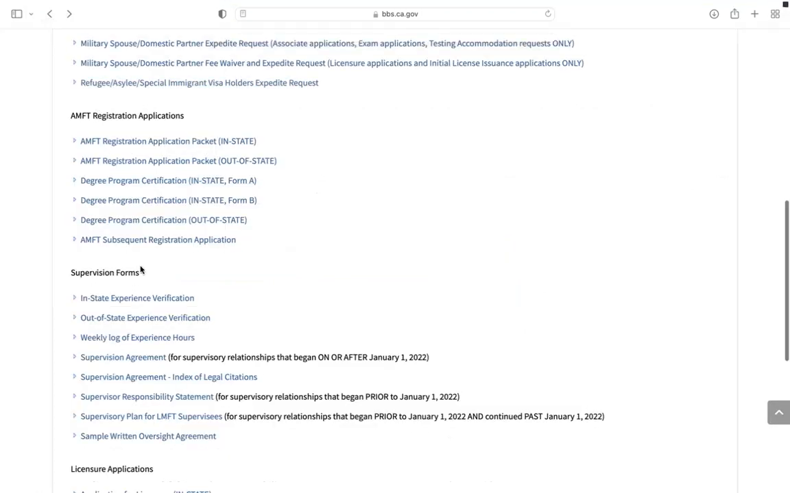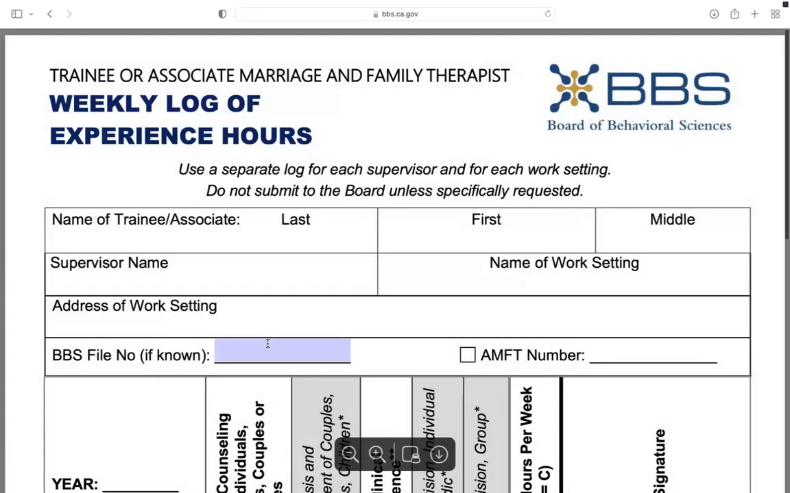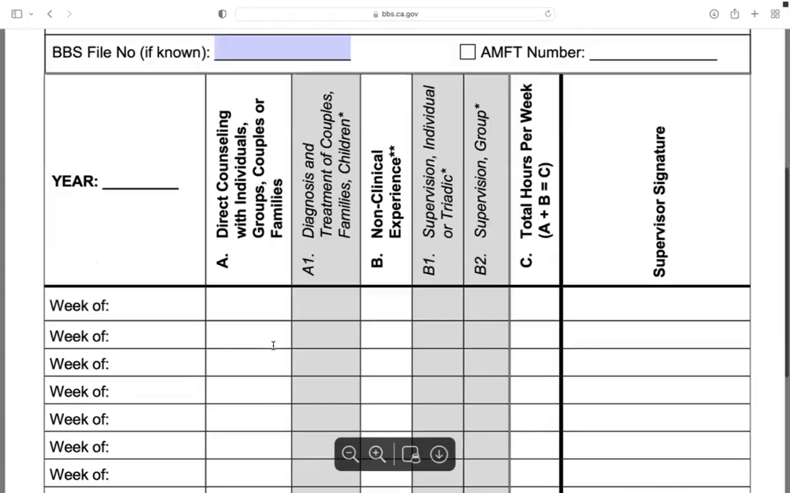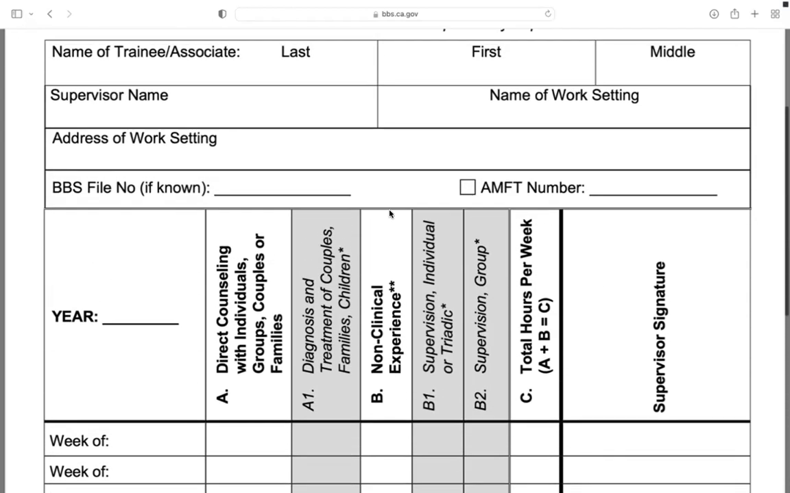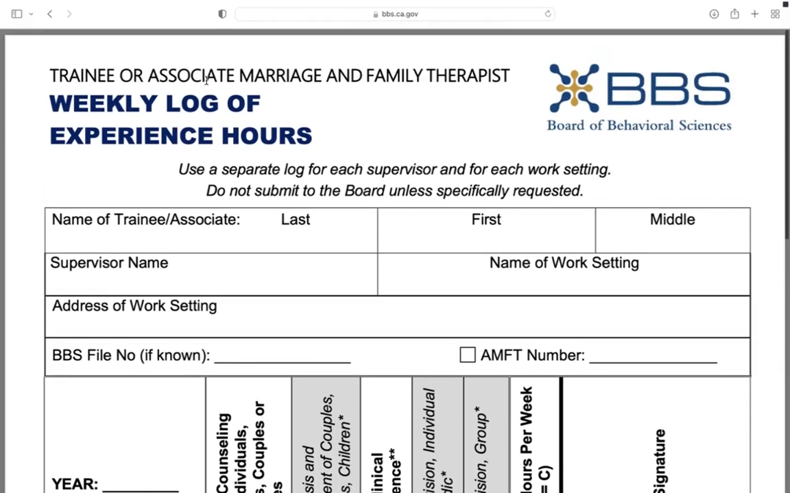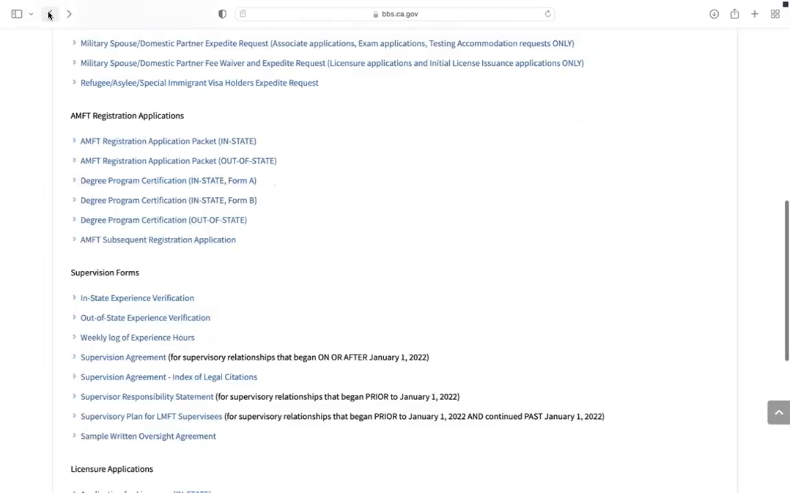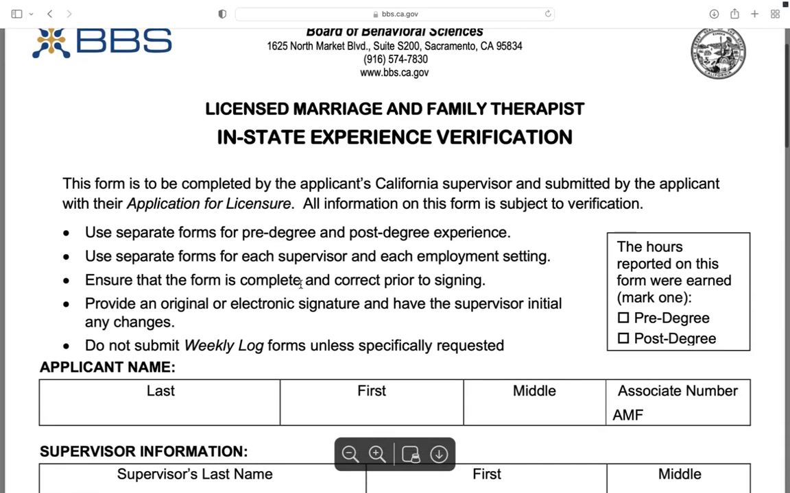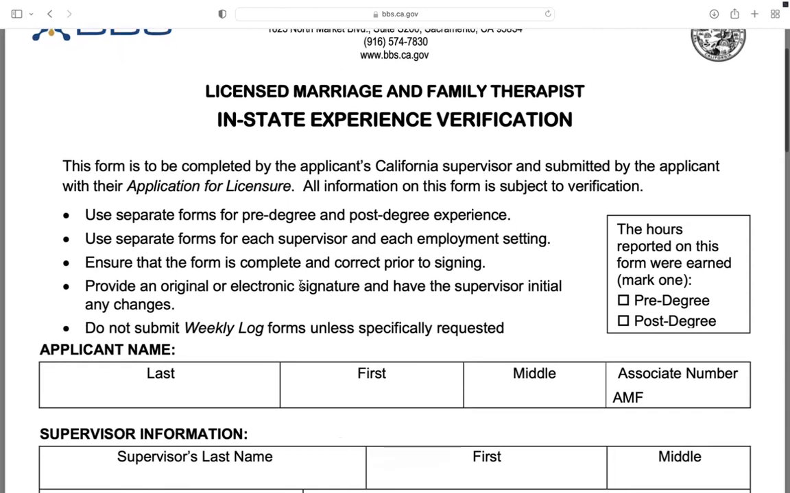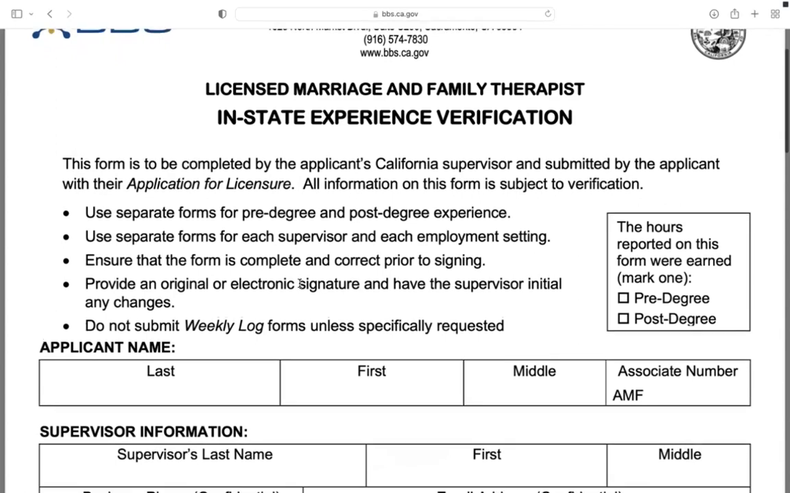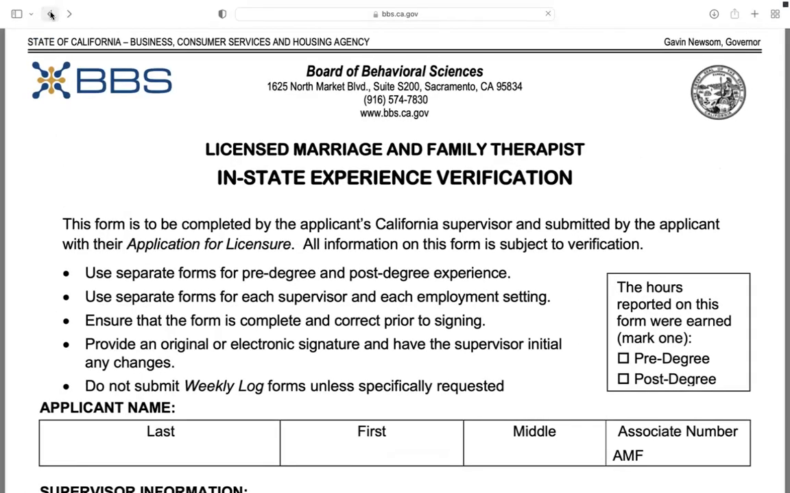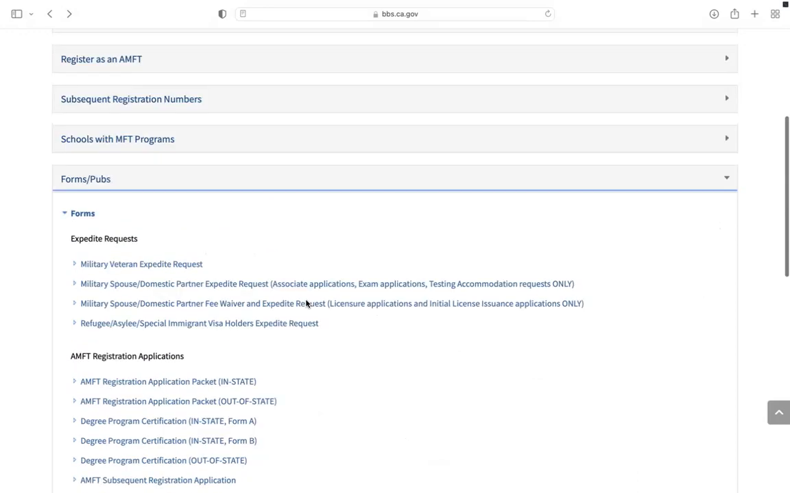So going back again, the next one I'm going to click into is the weekly log of experience hours. You'll see here that there are 10 weeks that you can account for, so you only need to send out this log every 10 weeks to your supervisor. Now going back again, the last one is the in-state experience verification form. This one is super important to making sure that your hours count towards licensure and towards associateship. So those are the 3 you really need to worry about.